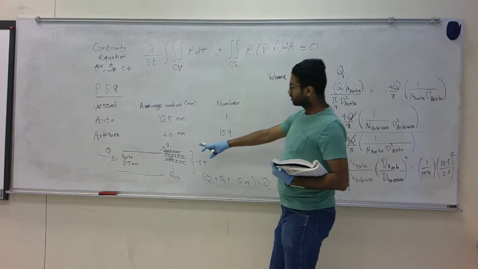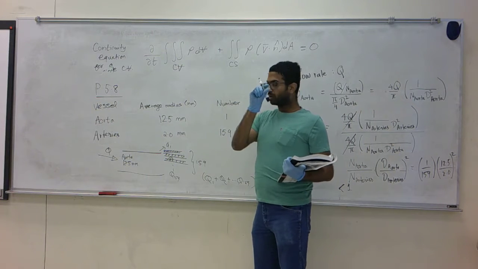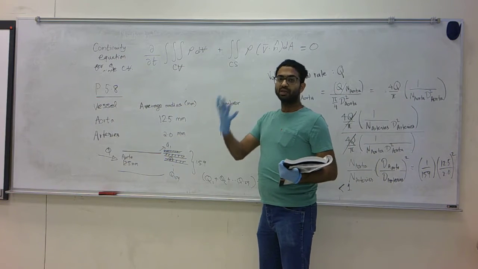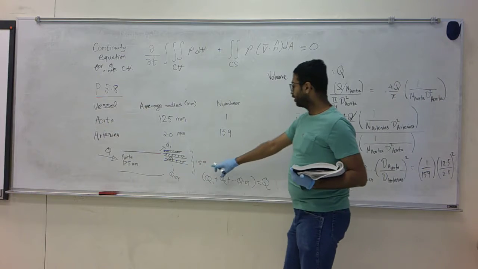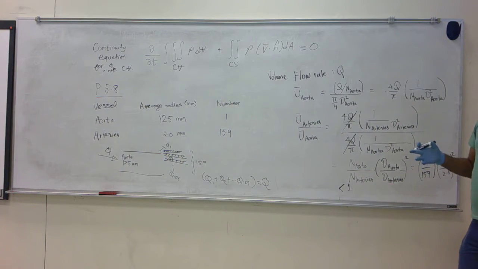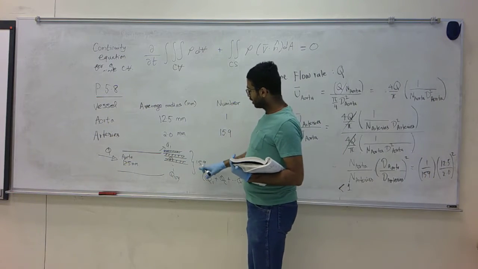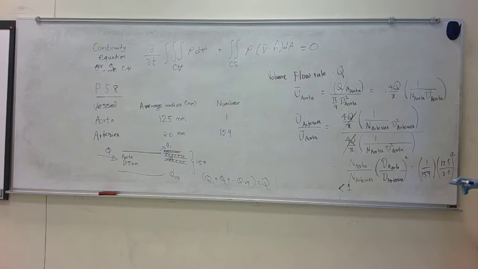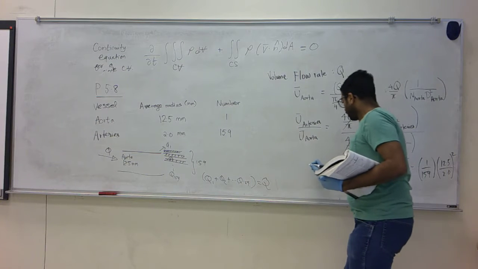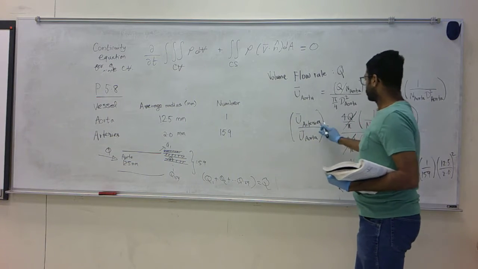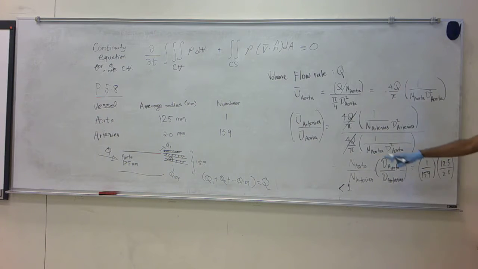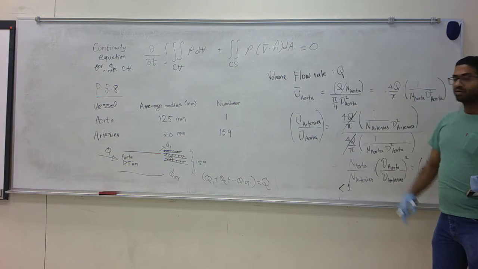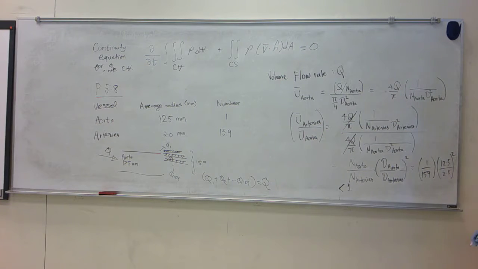Remember, if you just consider one artery, it's a much smaller cross section. It's about 6 times smaller, so the velocity through that would have been higher. But the same flow is splitting into 159 branches, so each branch gets only 1 over 159 of the flow. In that scenario, the ratio of average velocities through the arteries and aorta is less than 1, which means the velocity through the arteries is less than the velocity through the aorta.